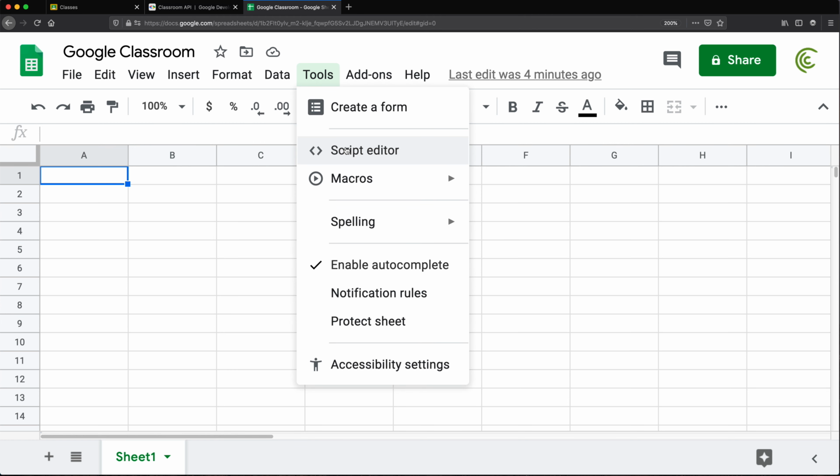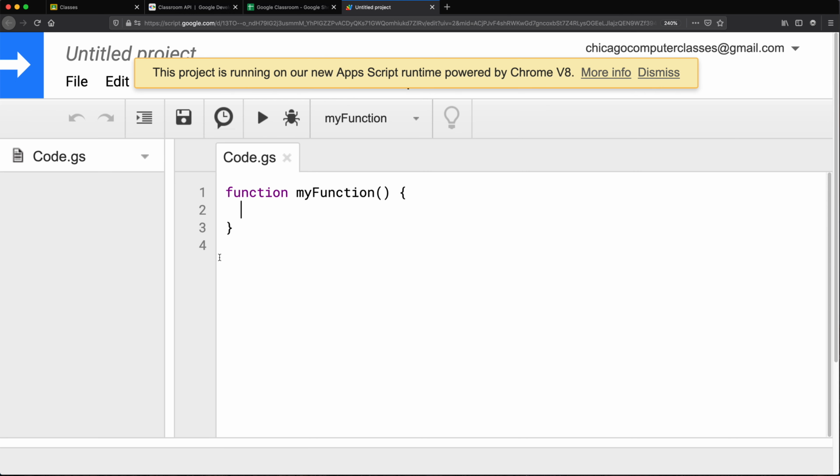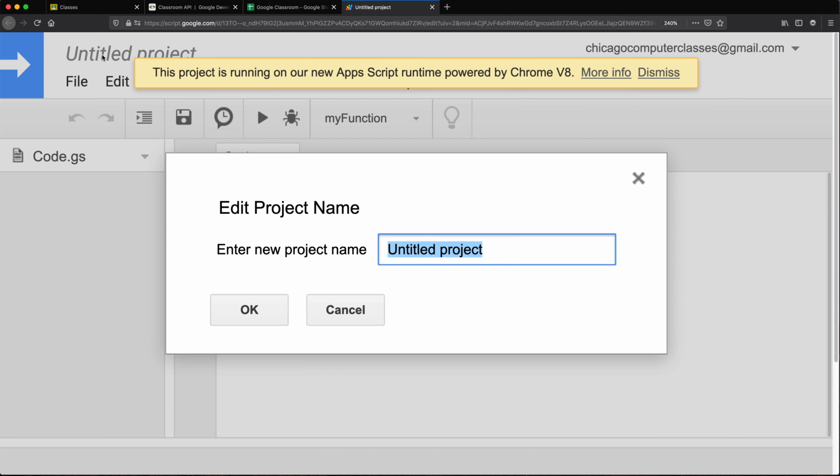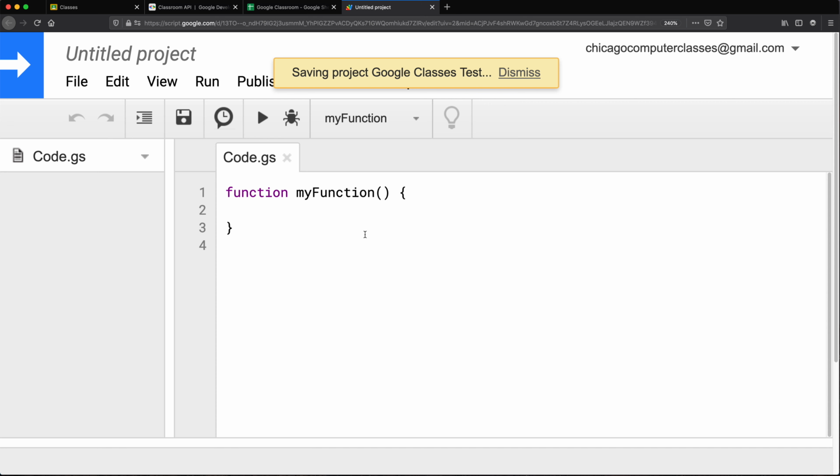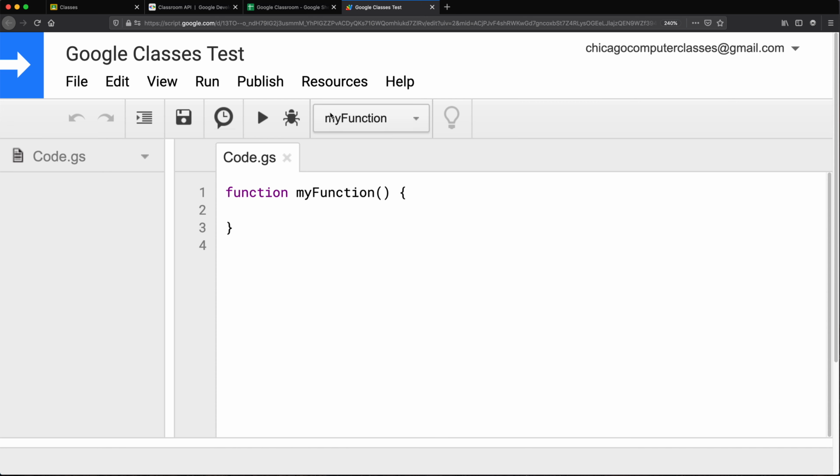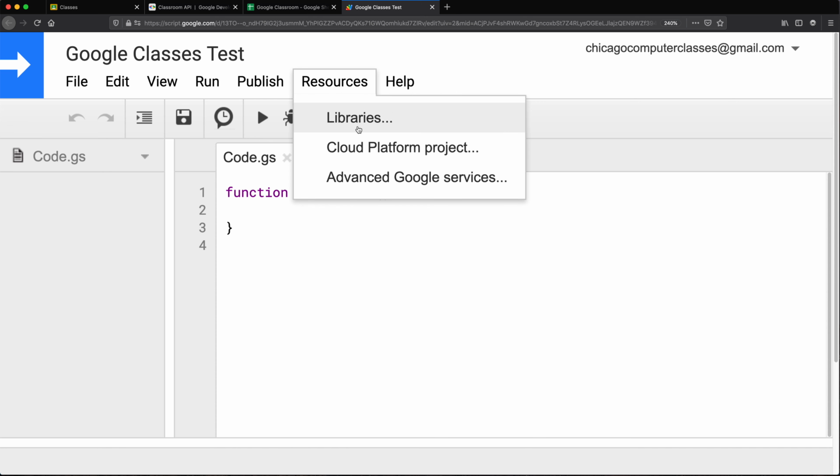Go Tools, Script Editor. We have our function. So let's just rename this. So we need to use Advanced Services. So if I go under Resources, Advanced Google Services, Google Classroom API, version 1. I'm going to go ahead and turn it on.